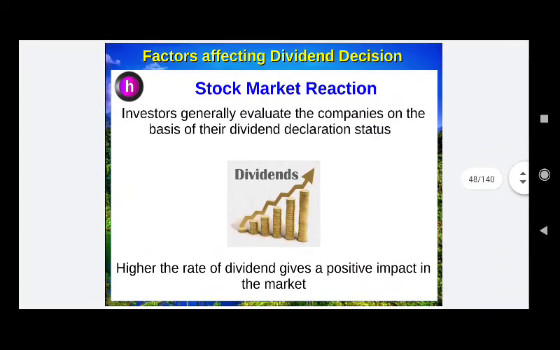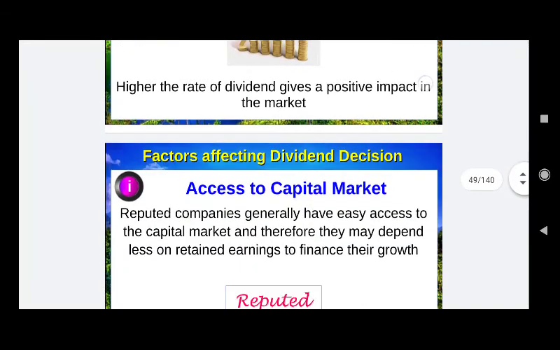Point H, stock market reactions. Investors generally evaluate companies on the basis of their dividend declaration status. A higher rate of dividend gives a positive impact in the market. If there are two companies, and one of them is declaring regular and high dividends in the market, its goodwill is going to improve. Another company is very irregular about its dividend declaration, and its earnings are also very irregular, so it is going to have less goodwill in the market.